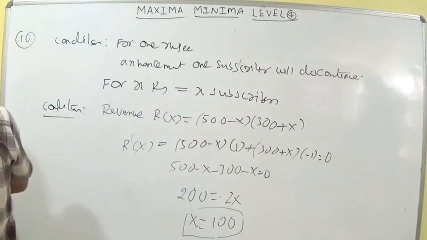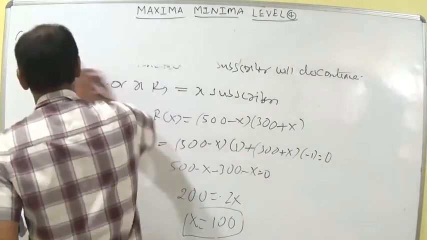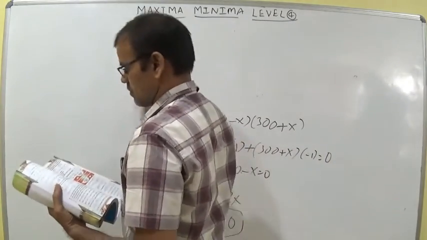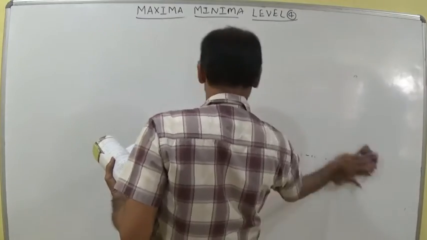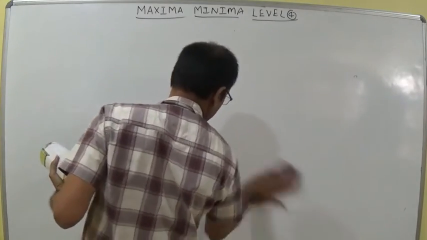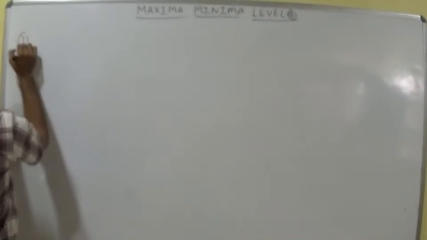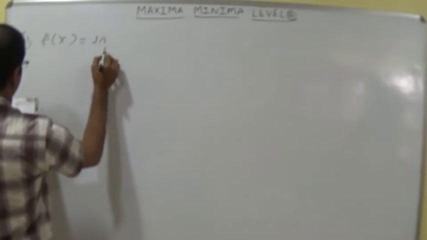Next, let us discuss the 11th question. At x is equal to 5 pi by 6. So 5 pi by 6 means 150 degrees. He has given 150 degrees. f of x at x is equal to 5 pi by 6.